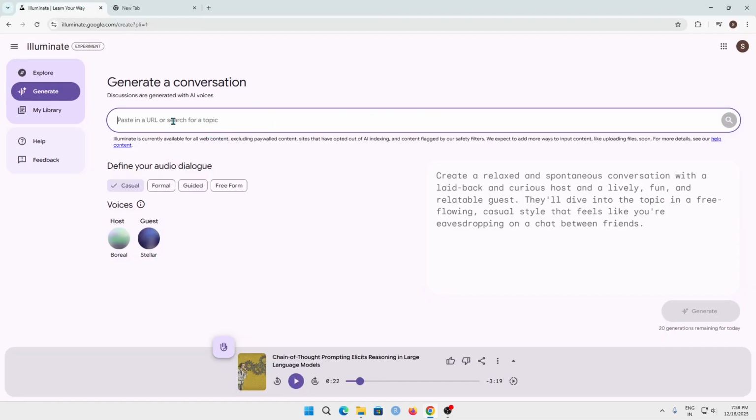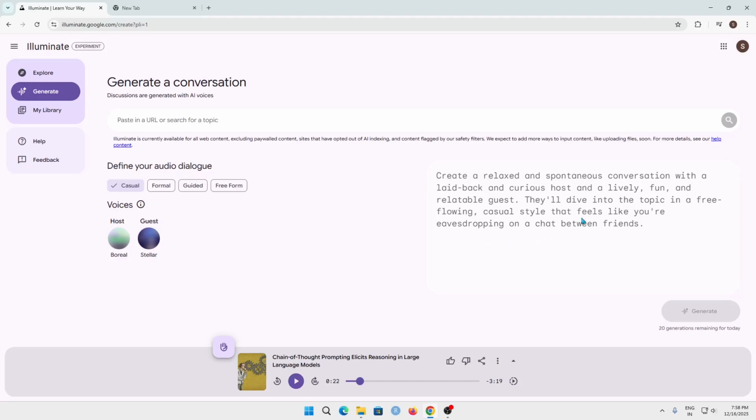You can just paste the URL of that website or search the topic here itself, and it will create an AI conversation for you, and you can listen to it while you are working or in your pastime.